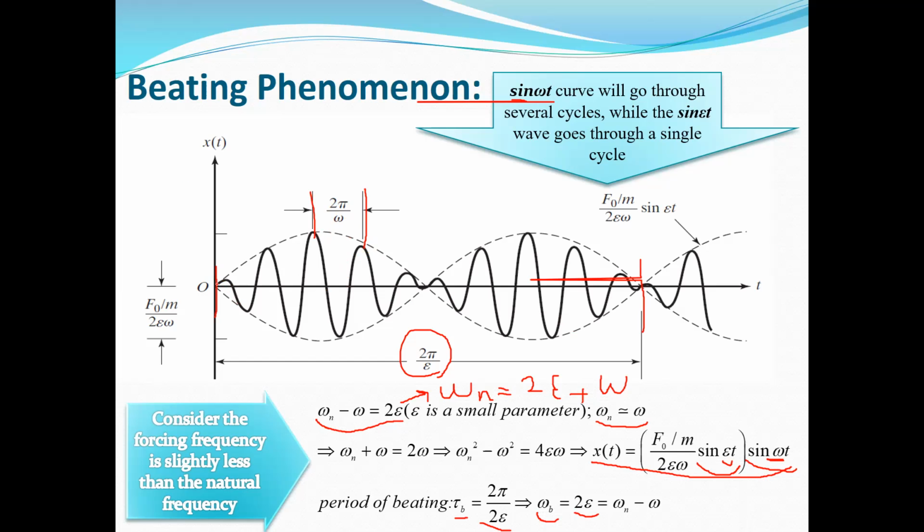As you can see, the amplitude of the response increases till here, again it decreases, and at this point it starts to increase again. This phenomenon repeats after 2 pi divided by epsilon, and epsilon is the difference between the frequency of the excitation and the natural frequency of the system, divided by 2. So this is the beating phenomenon.